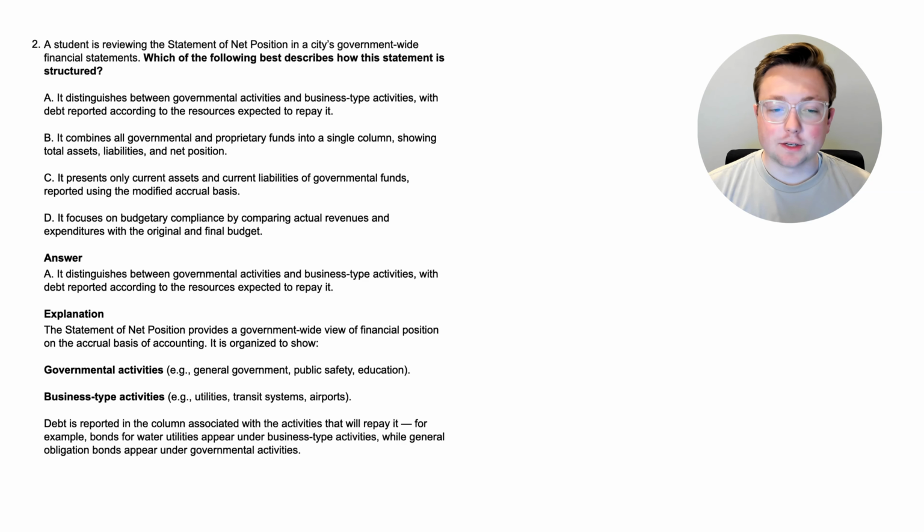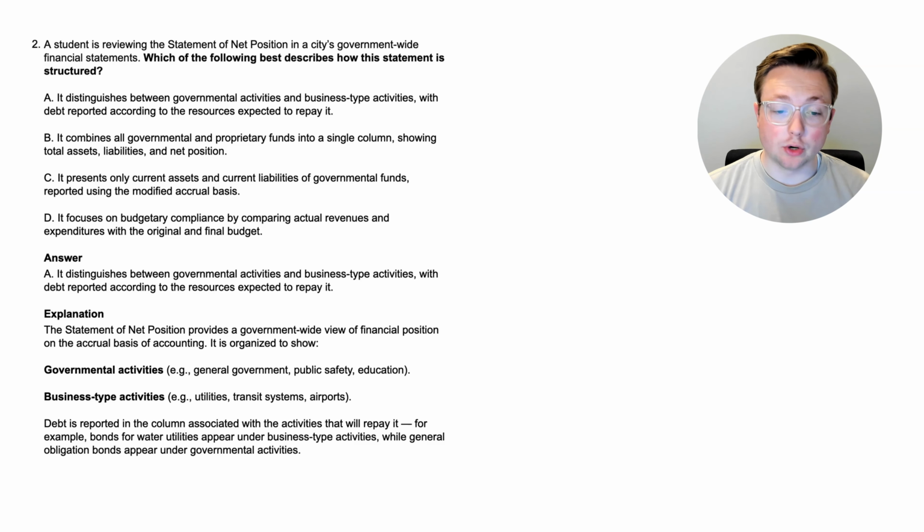All right, here we are. The answer is A. It distinguishes between governmental activities and business type activities, with debt reported according to the resources expected to repay it. So that's kind of how it distinguishes between things. Let's go through this. The statement of net position, which remember is kind of similar to a balance sheet, provides a government-wide view of financial position on the accrual basis of accounting, and we learned that it's on accrual basis in the first question.